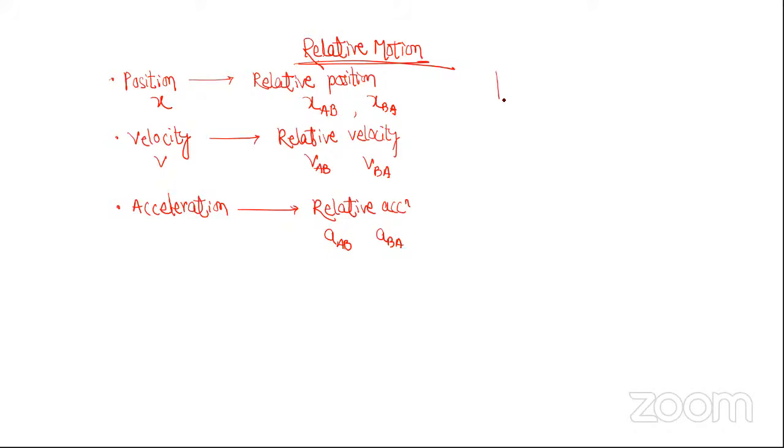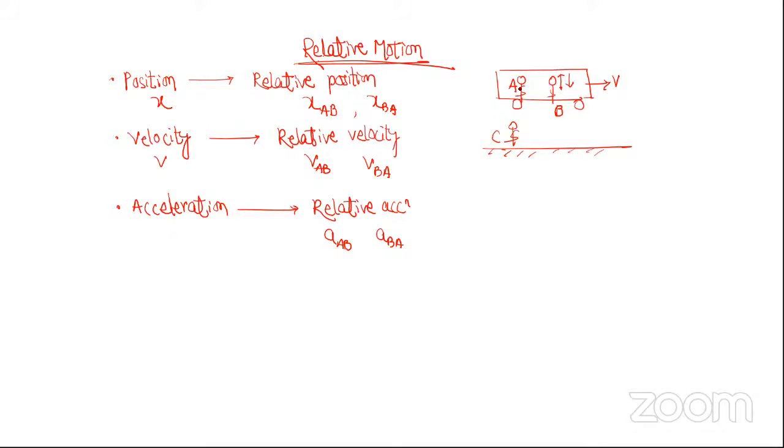Remember this example. Here is a train. Here is a person A. Here is a person B. Now this person B is playing with a ball. Now here is a person C standing on ground. Now the train is moving. So now the person B throws the ball up and catches it with his hand.